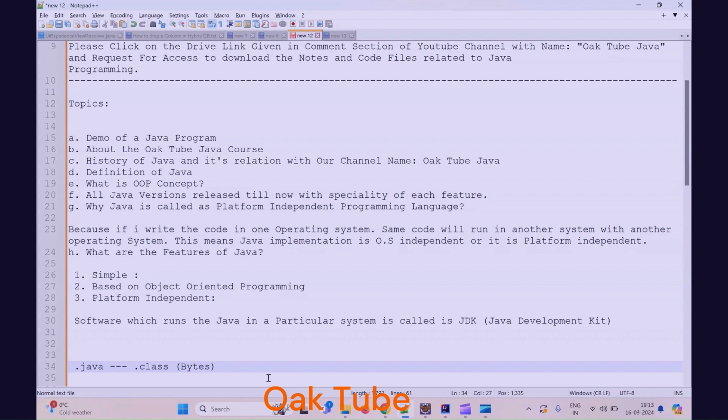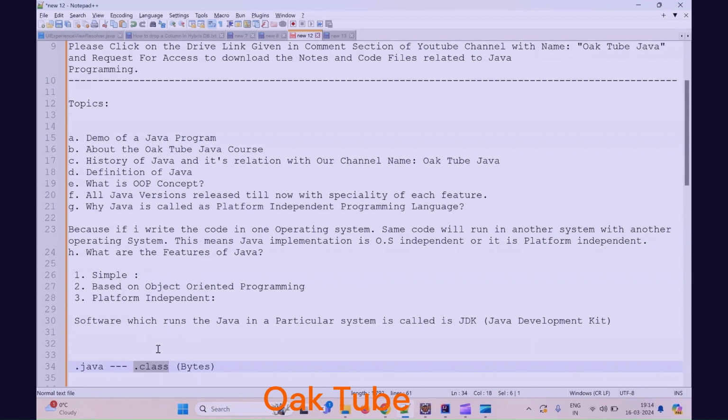There are different versions of JDK also, okay, JDK 17, JDK 19. We will be discussing those things maybe in other videos. But basically, JDK is a software which provides the platform for running the Java program. So how does it run a Java program? It converts .java into .class. .class is nothing, it's a collection of bytes. And then this .class program is executed.